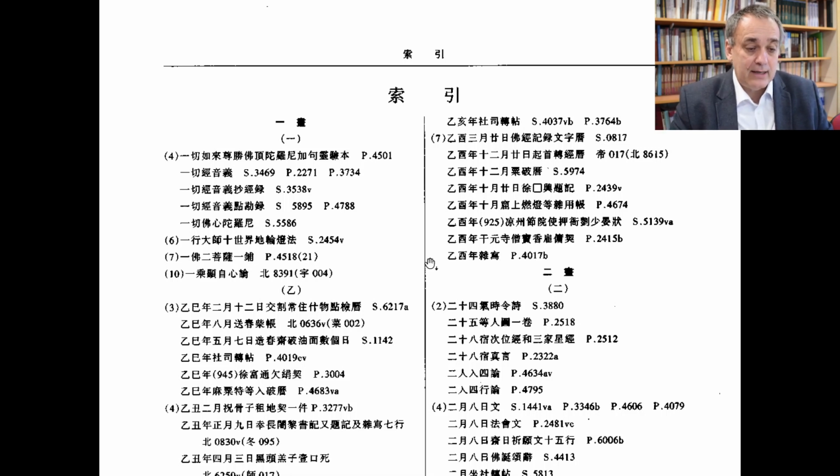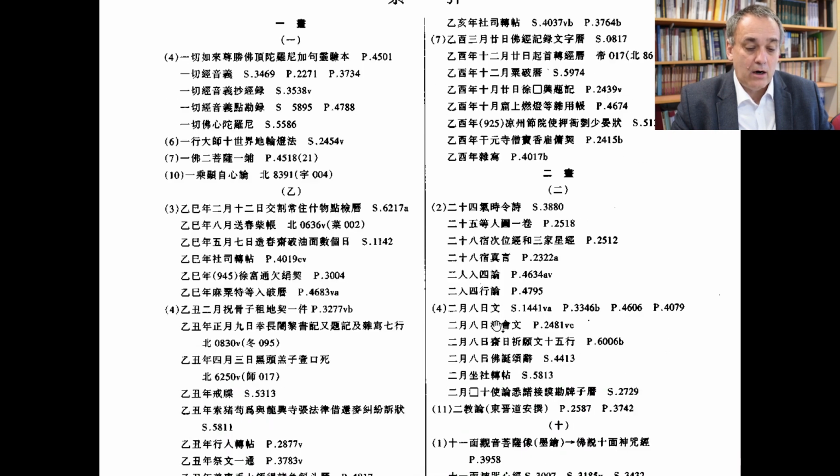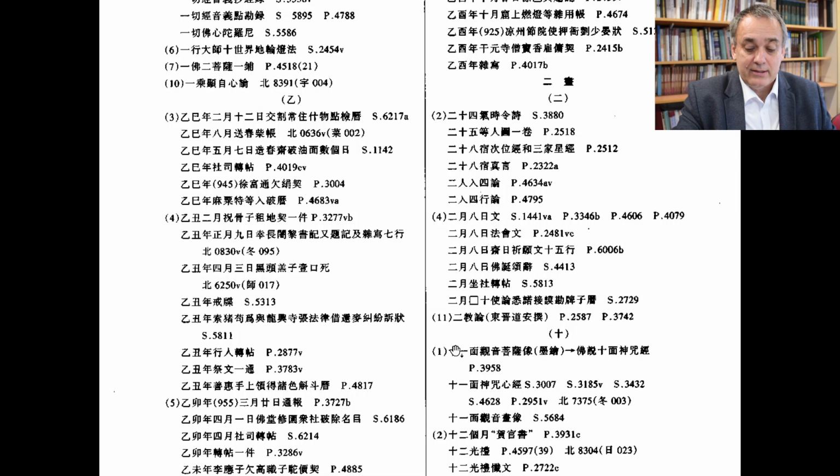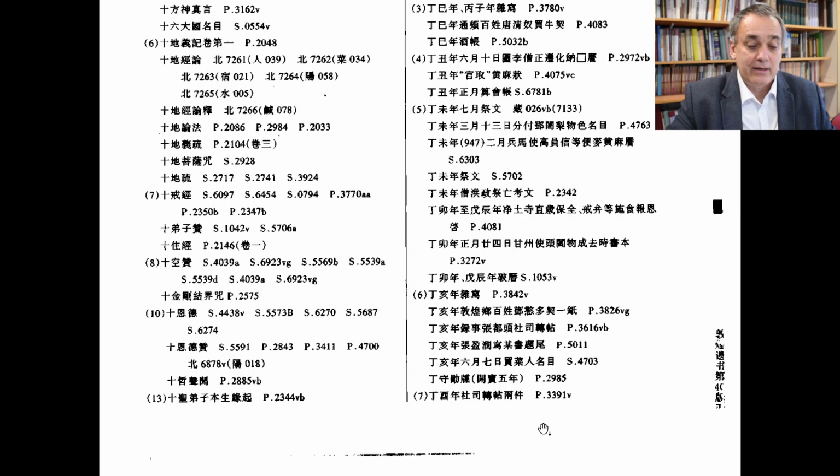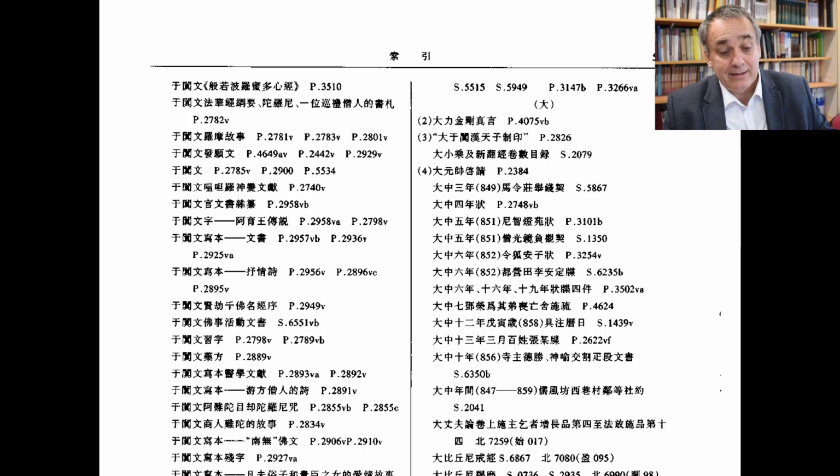It takes a little time to get used to it, so this index is using stroke number, and as you can see, you start with the 1-stroke characters like E and Yi, and then you go to 2-stroke characters like R and Shi and so forth. So this is how you find the manuscripts, and it's very, very useful. But it's a little bit out of date.